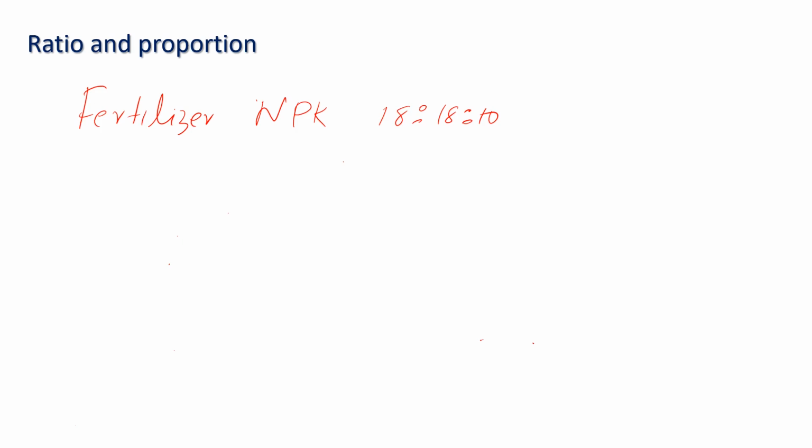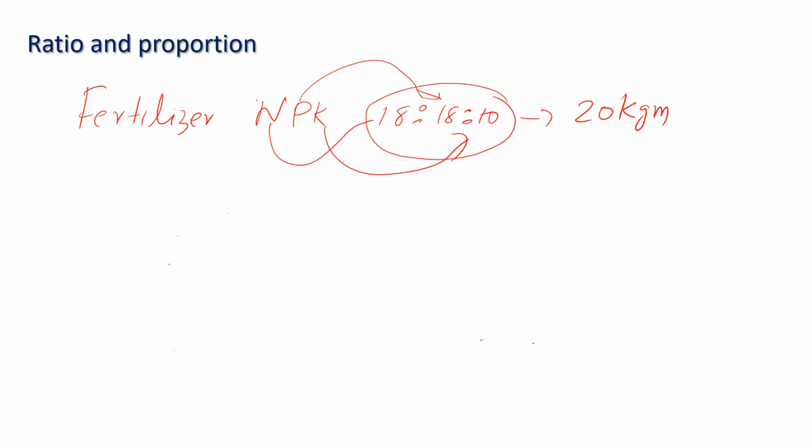This is the proportion of nitrogen, phosphorus, and potassium. Suppose the farmer has bought 20 kilograms, how much of each of these would be there? This is the proportion. In the whole, 18 parts nitrogen, 10 parts phosphorus.